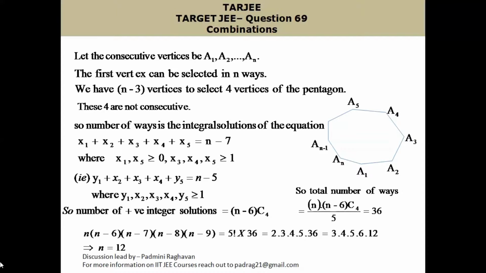We know that the left hand side is a product of 4 consecutive terms into n. So one way of looking at this 5 factorial into 36 is to write it as 2 into 3 into 4 into 5 into 36. If we take n minus 9 equal to 2, n minus 8 equal to 3, n minus 7 equal to 4, n minus 6 equal to 5, we get n equal to 11, but in this case the last factor becomes 36. So this doesn't suit us. Let us try to split it as a product of 3 into 4 into 5 into 6 into 12, in which case if we take n minus 9 as 3, we get n equal to 12, which tallies. Therefore, n is equal to 12.